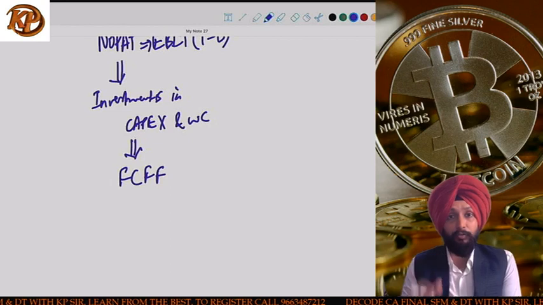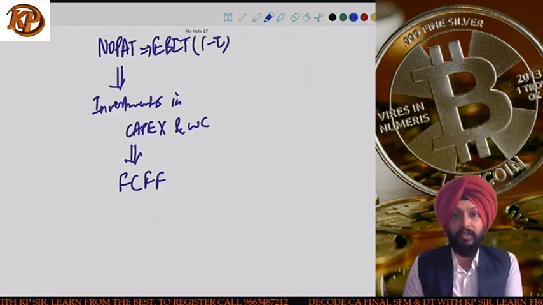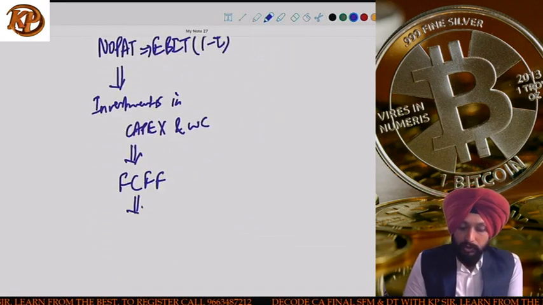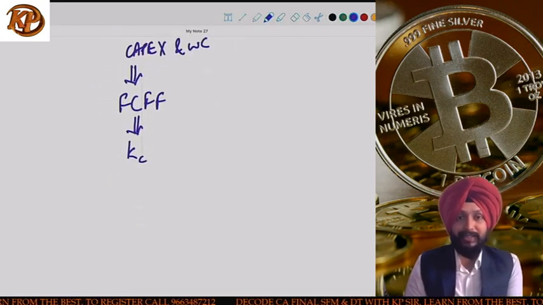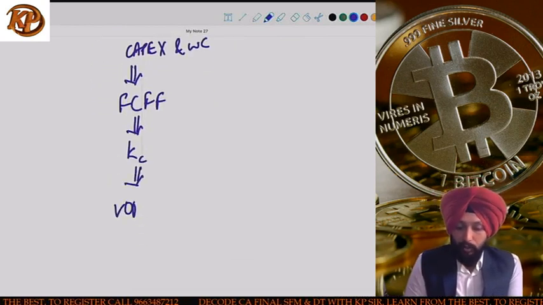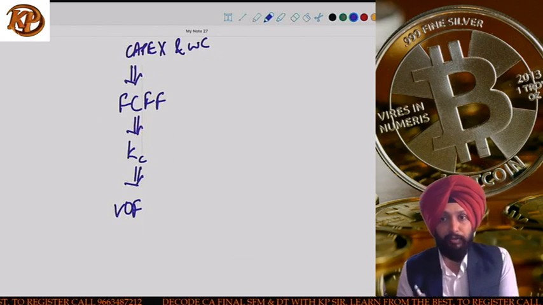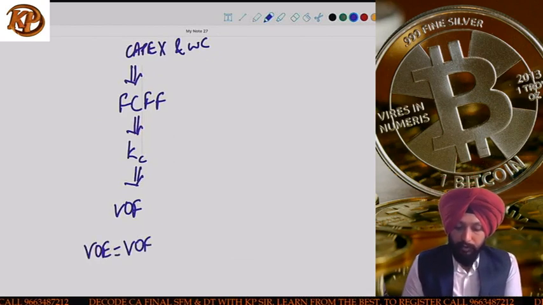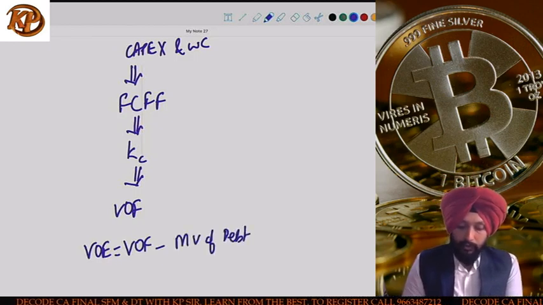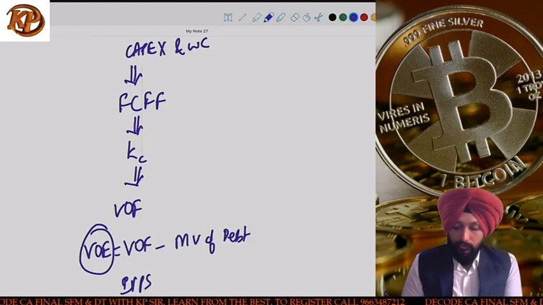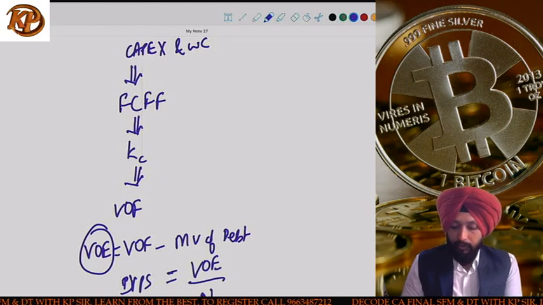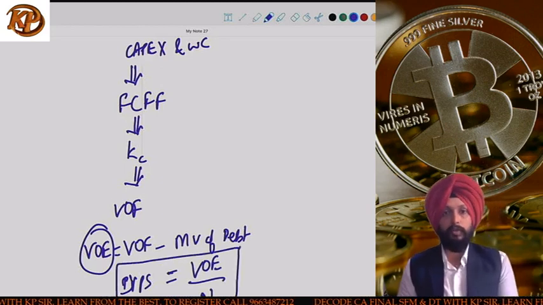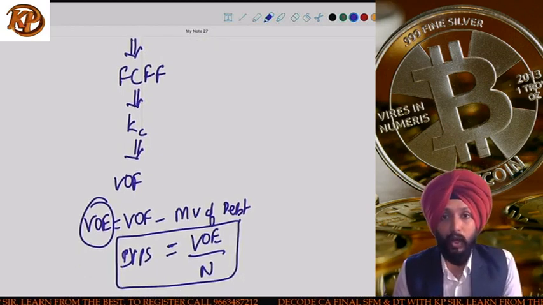This is approach 1, FCFF, free cash flow for the firm. We discount this free cash flow for the firm at WACC, and once we do that, we get the value of the firm. But I am not interested in the value of the firm, I am interested in the value of the equity. The value of the equity is equal to the value of the firm minus the market value of debt. Then using this value of equity, we calculate the intrinsic value per share, which is value of equity divided by number of shares. That will give you IVPS.